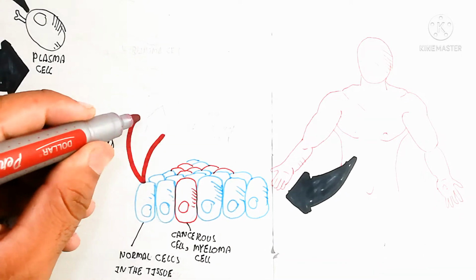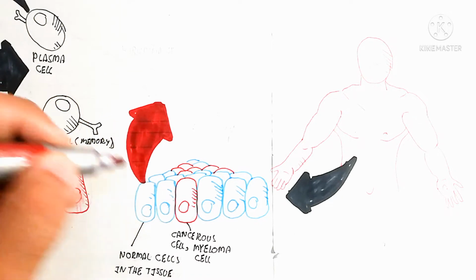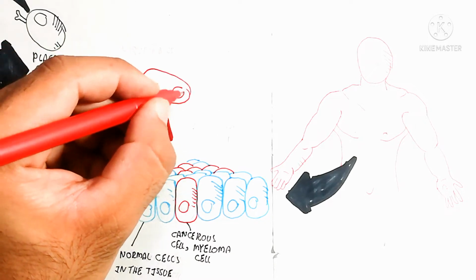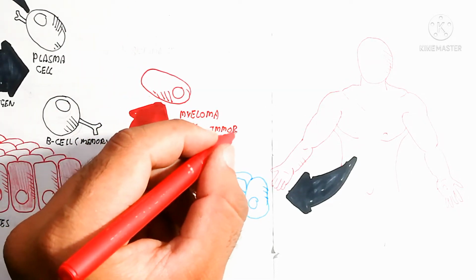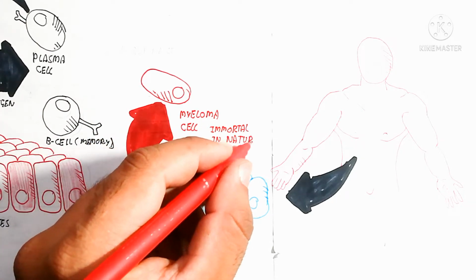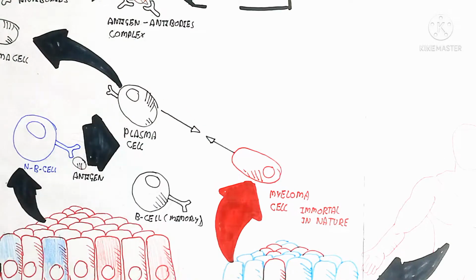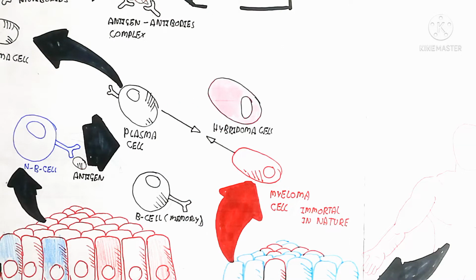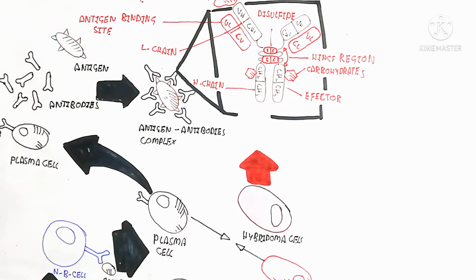So let's talk about the cancer cell. Here is a person who contains a cancerous cell. This cancerous cell is known as the myeloma cell, and this myeloma cell grows rapidly and is immortal in nature, while the plasma cell outside of the body has a short lifespan, which means its mortality rate is high compared to the cancerous cell.